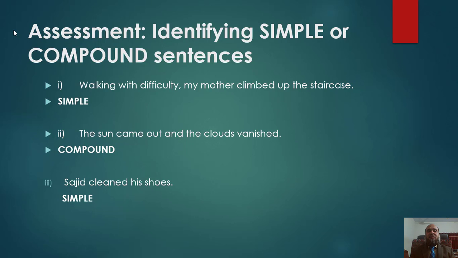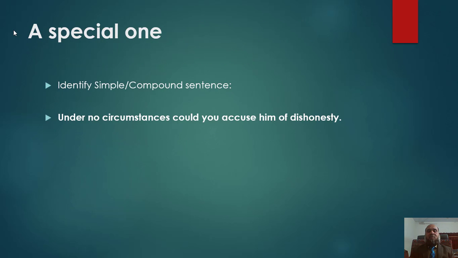Now we come to sentence number 3. Guess its correct identification. Sajid cleaned his shoes. Identify, is this a simple or compound sentence? Most of you have correctly guessed. It is a simple sentence because Sajid is a single subject and its verb is also one, cleaned. So sentence number 3, Sajid cleaned his shoes, is a simple sentence.